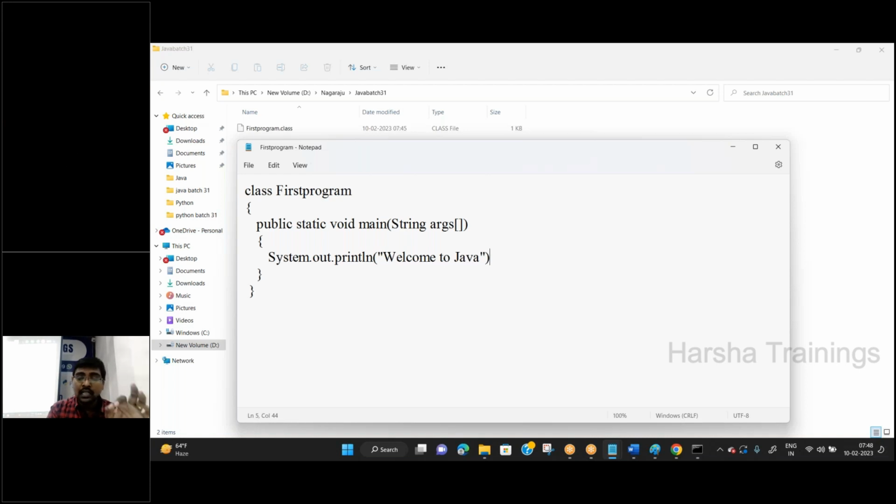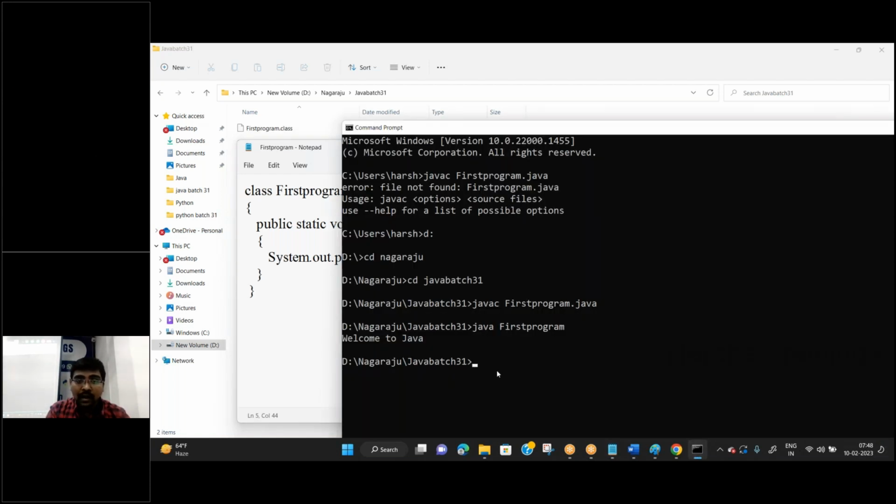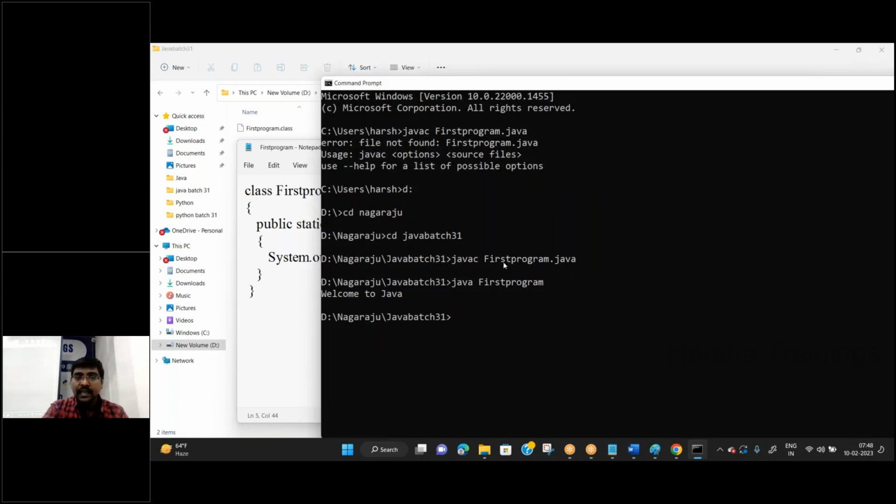Remember one point: according to the syntax, a semicolon is compulsory. Save the program. Each and every time you perform an update, save the program. Now go to the command prompt and type again. Generally, remember, once you open a command prompt, you don't need to type the entire command each time. By using the up arrow and down arrow, you can select the commands that were executed previously. Suppose this one, yes, this is my first command.